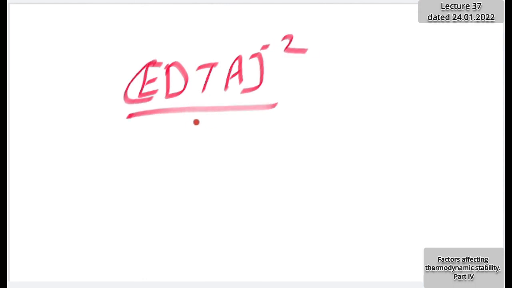One EDTA ion, EDTA minus 2, forms 6 bonds, coordination number 6. In the case of trien we found 4, and in ethylene diamine, 2. But EDTA, ethylene diamine tetraacetate, forms 6 bonds. The more bonds formed by only one molecular ion, the more rings there will be.